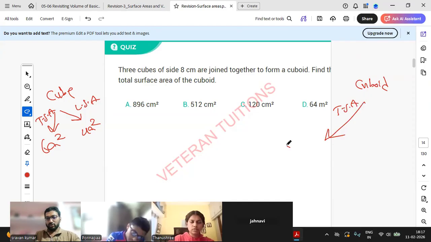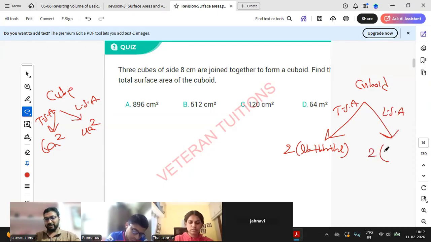Cuboid, TSA is 2 into LB plus BH plus HL. LSA is, 2 into LB should not be there, that's all: BH plus HL, or you can take H common, L plus B. Okay, only this much I have taught you till now.